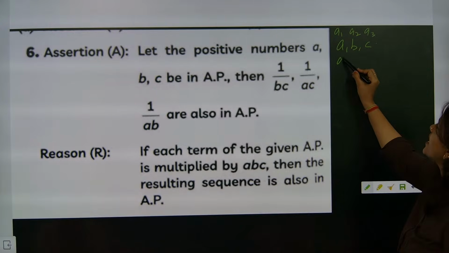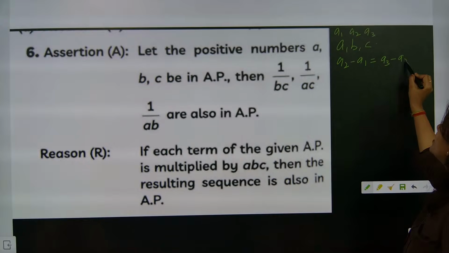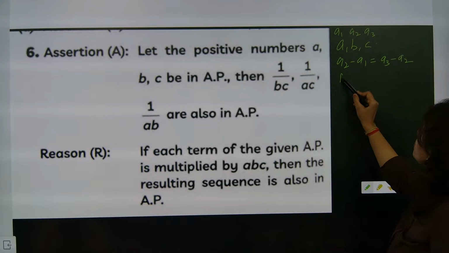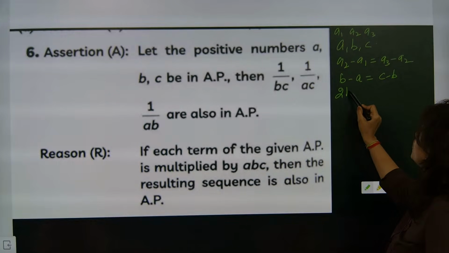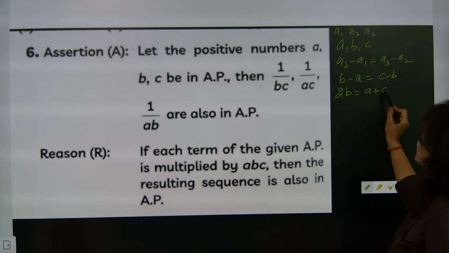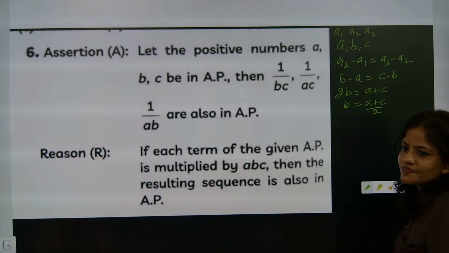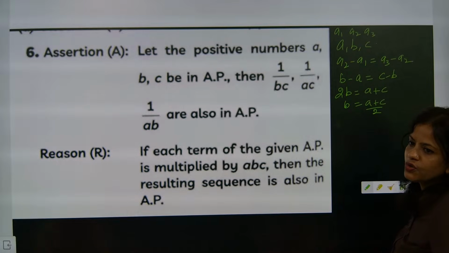So second term minus first term is equal to third term minus second term. So B minus A is equal to C minus B. So 2B is equal to A plus C, so B is equal to (A plus C) divided by 2. And this part is given in the textbook also.